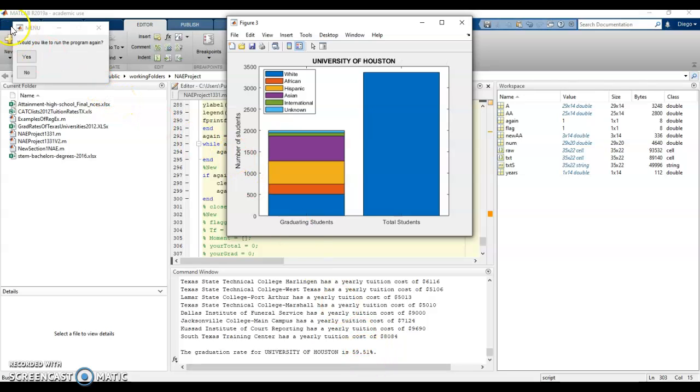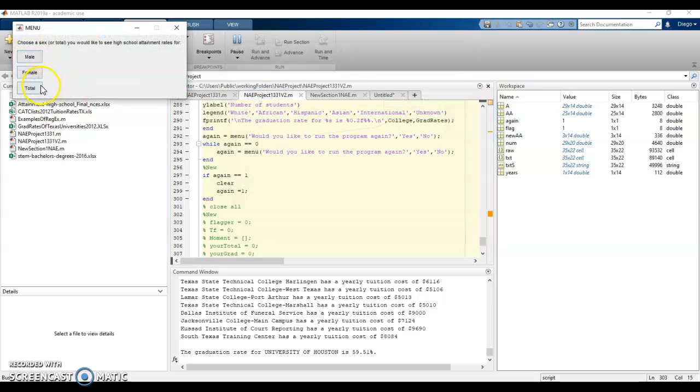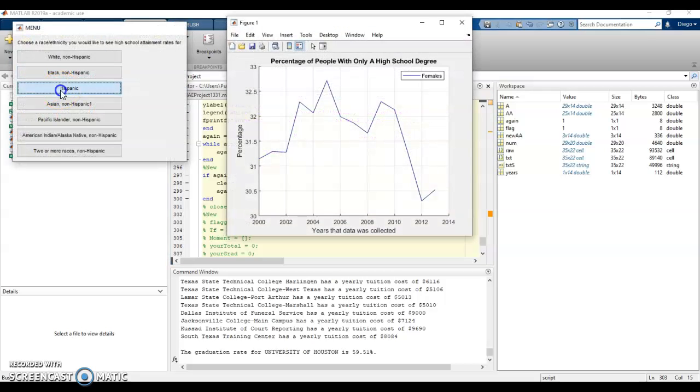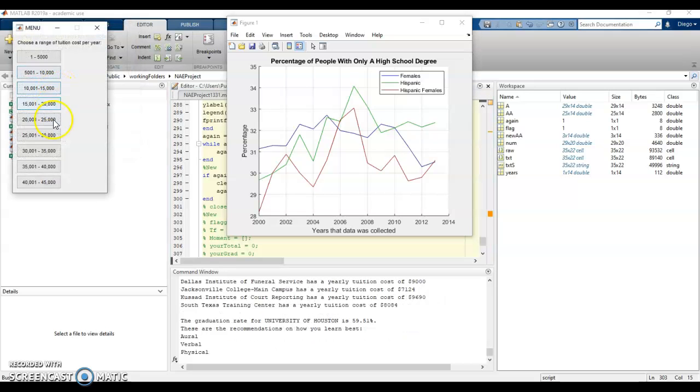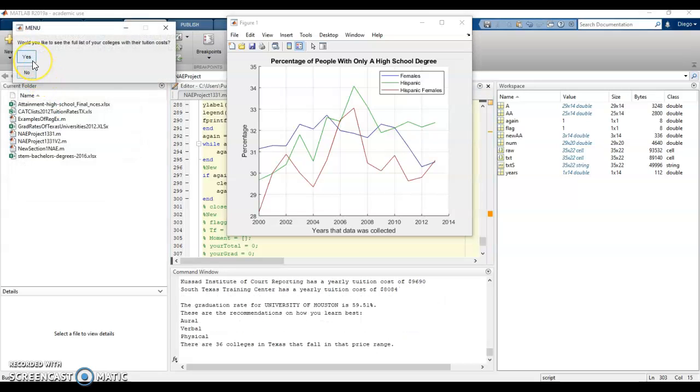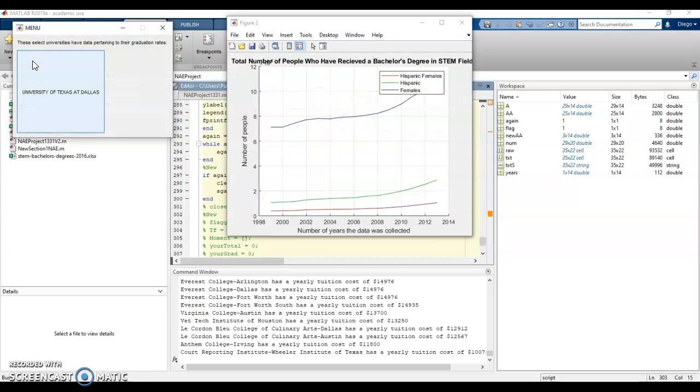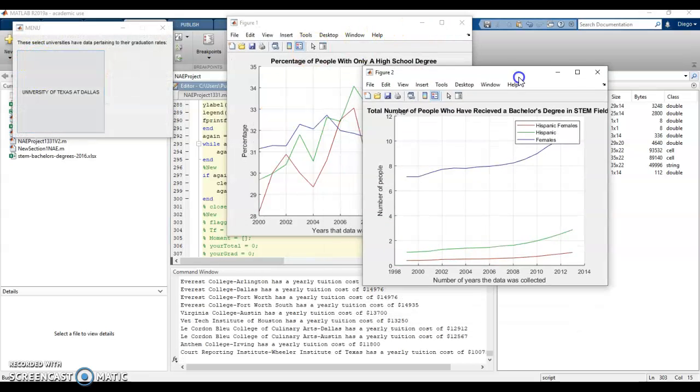Right? So let's say I want to do that again. This is where the problem should arise. Do female Hispanic this time. Say yes. Any of these three. I'm going to do 10,000 and 15,000. I'm going to hit this yes. Okay, so far it's looking promising.